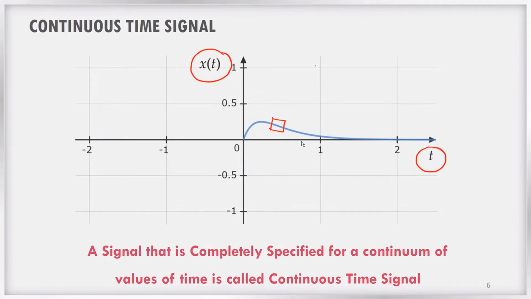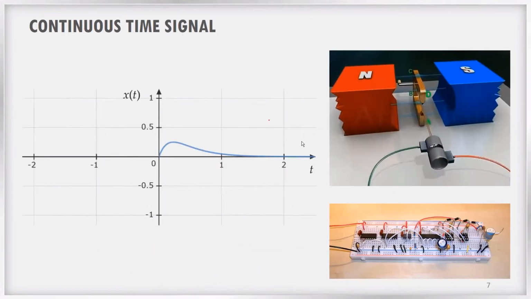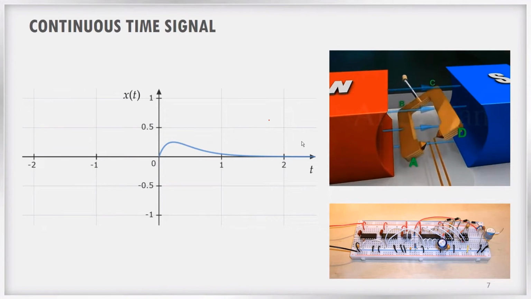Even values specified for nanoseconds, even values specified for picoseconds. Even if you zoom in and zoom in inside the time axis, you can see that the amplitude values of the signals are specified. So that is the definition of a continuous time signal. A signal that is completely specified for a continuum of values of time is called a continuous time signal.